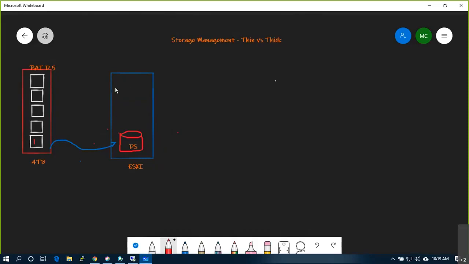Now I have created a couple of VMs on top of it. This VM size is C drive 40 GB, D drive 1 TB, E drive 1 TB. Similarly, this server.